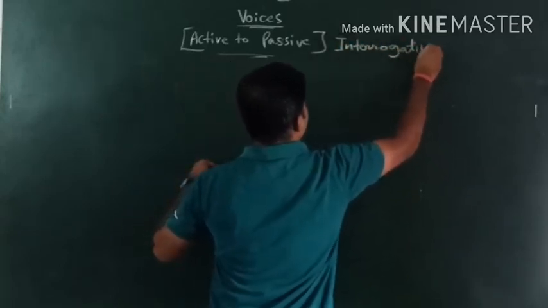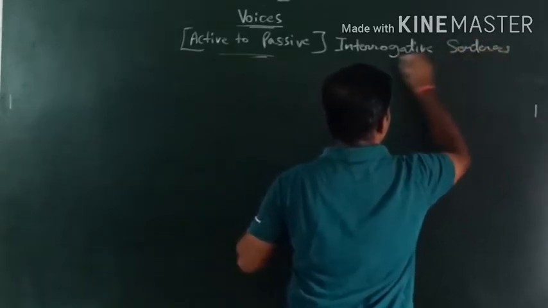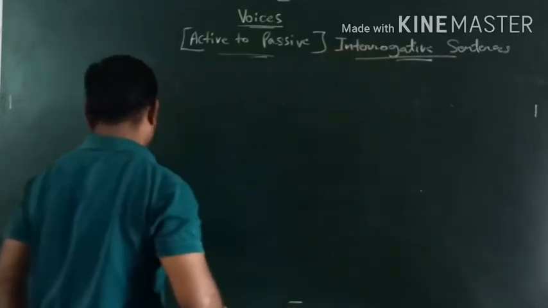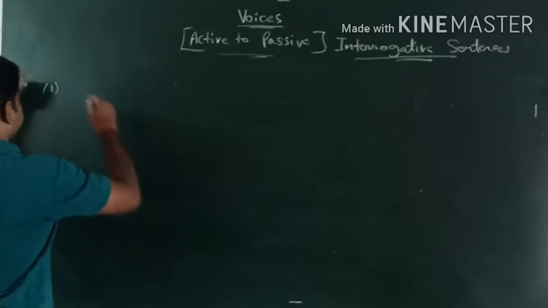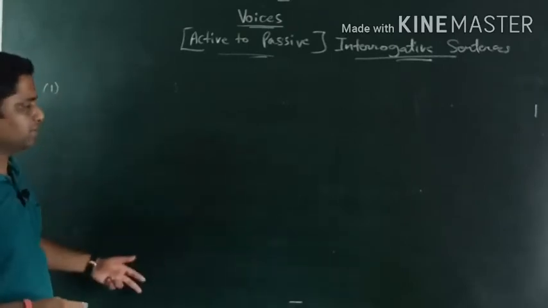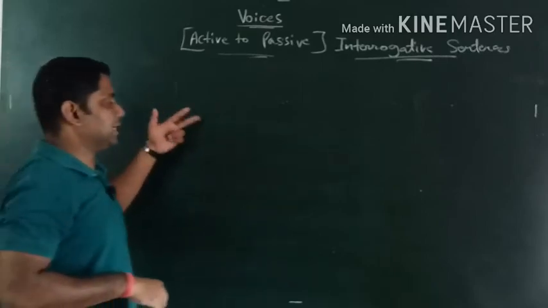Suppose if I take, till now we have seen assertive, then we have seen imperative, the sentence which starts from an action verb.